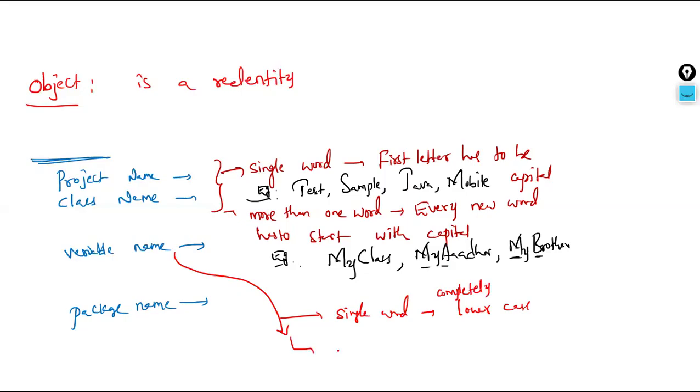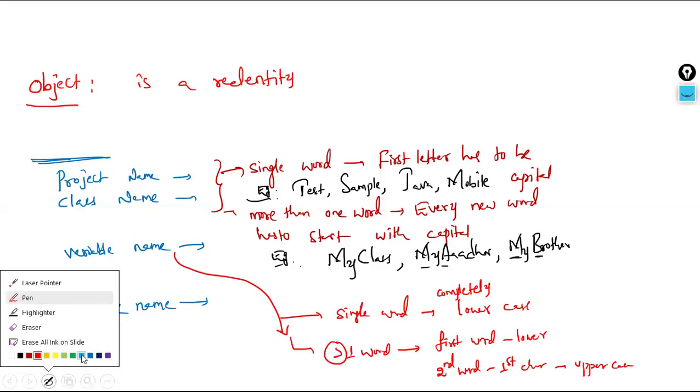If it is more than one word, then the first word is lowercase letters, and the second word's first character is an uppercase letter. That's the rule for variables.